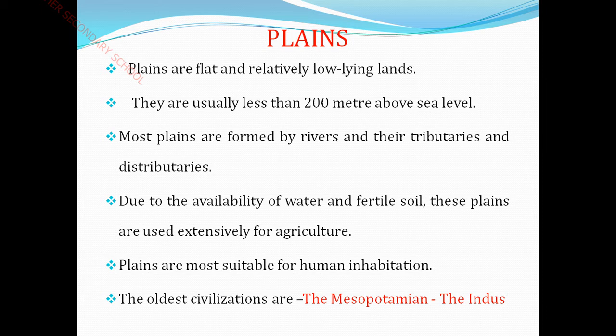The Mesopotamian, what is the meaning of Mesopotamian? Listen carefully, children. It is a historical region of Western Asia, situated near the Tigris and Euphrates river system in the northern part of the Fertile Crescent.